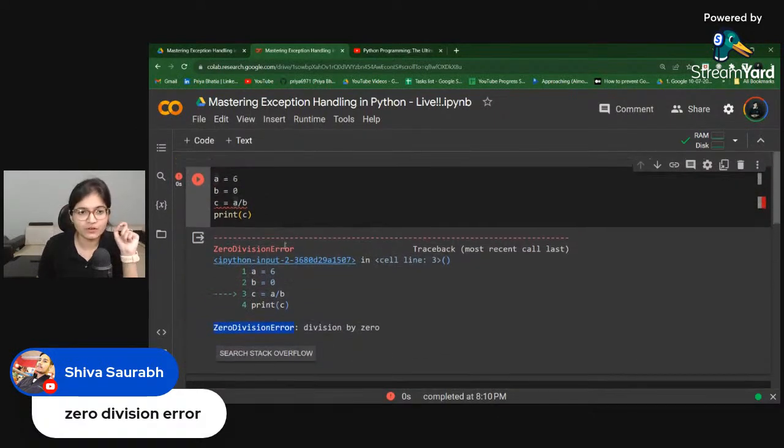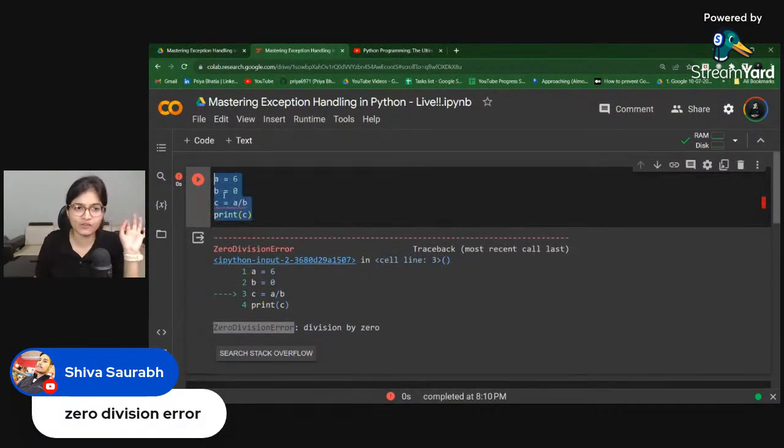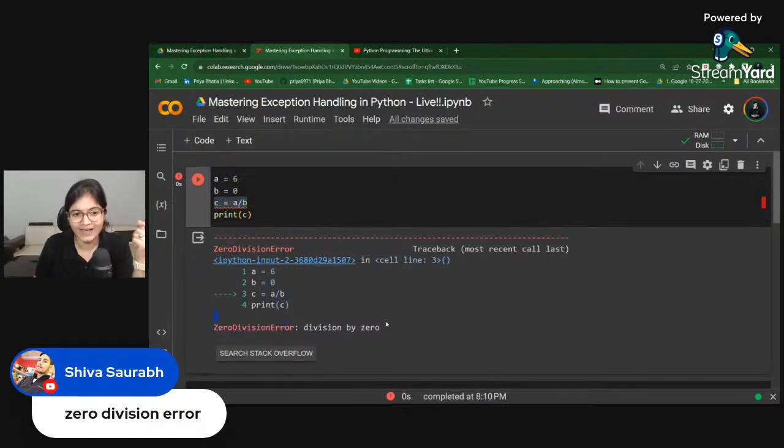So what is happening is we are getting something called a zero division error. Here, if you observe, there is no mistake in terms of semantics. Syntax is already fine. As per Python programming terms, syntax is properly fine. But the problem here is when we are talking about a divided by b, which is 6 divided by 0, in mathematical terms, the answer should be infinite. But in the Python programming language, that is not defined. Internally, obviously, someone has written the code to print this kind of error, zero division error, division by zero.